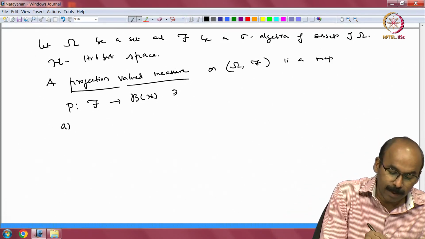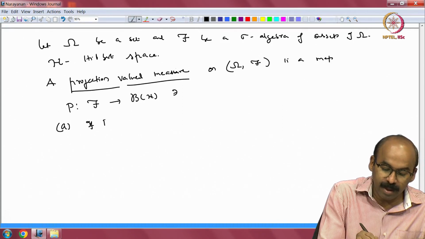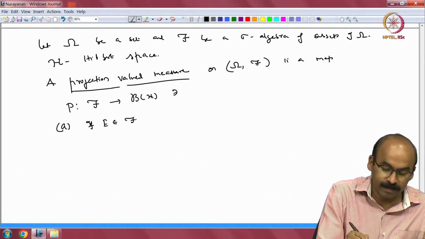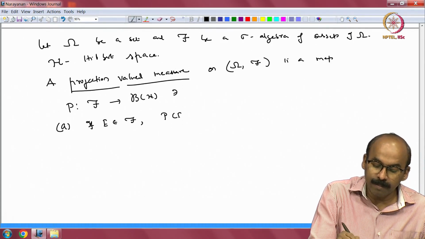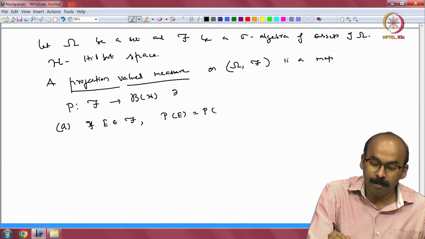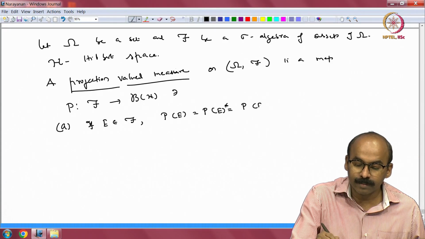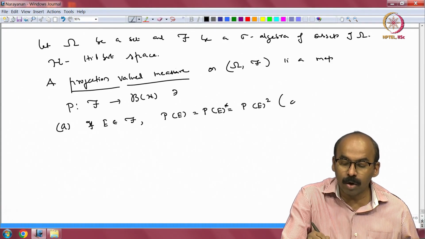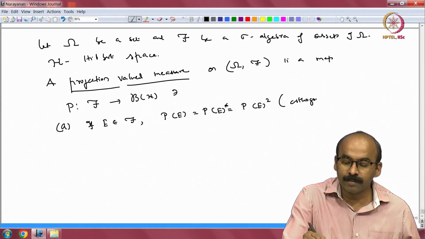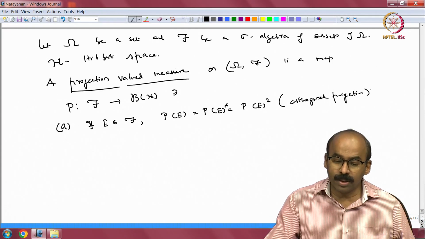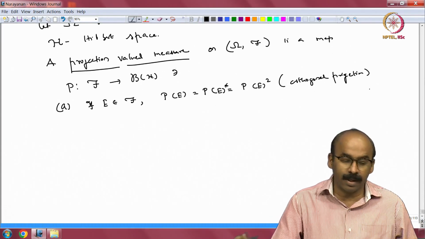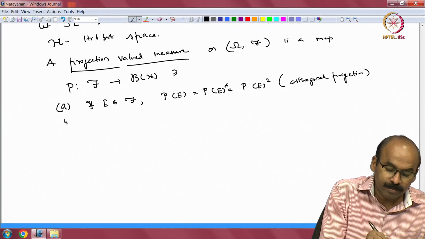A: if E is in script F, then P(E) equals P(E) star equals P(E) square. That means it is an orthogonal projection. We want that property to be true. We saw this property when we defined something earlier, and we are making that into a definition.